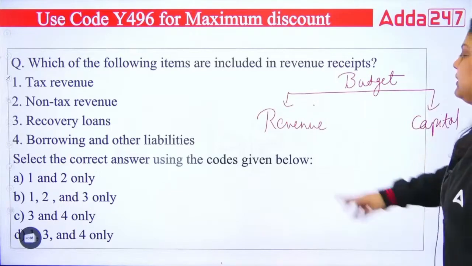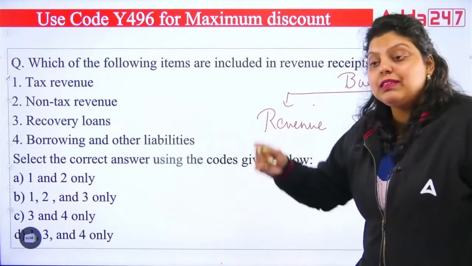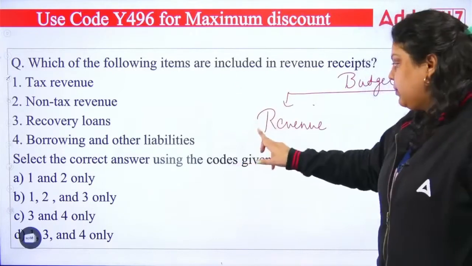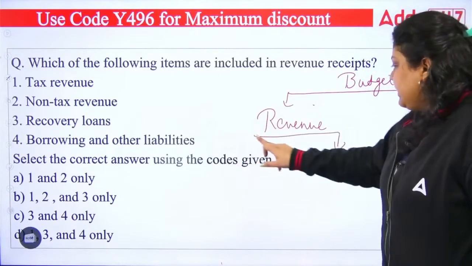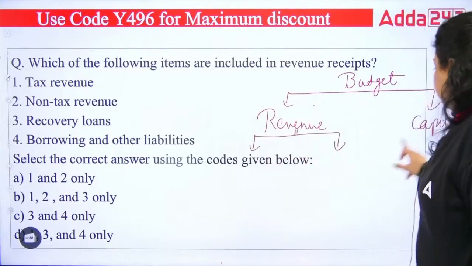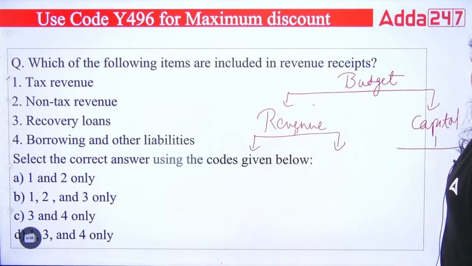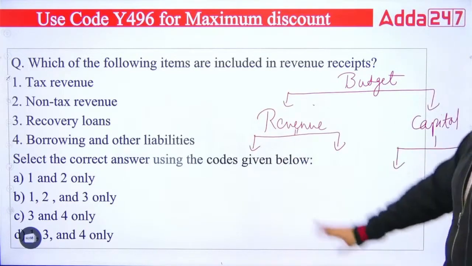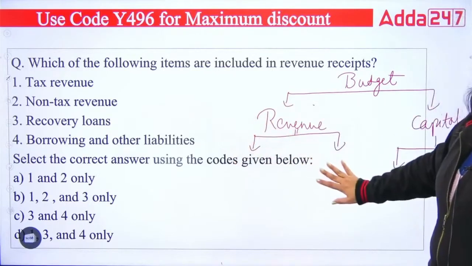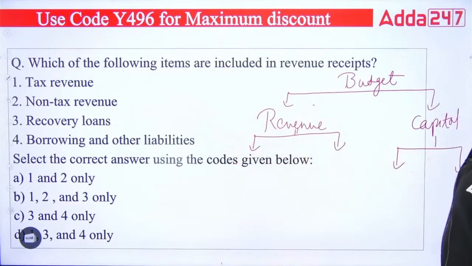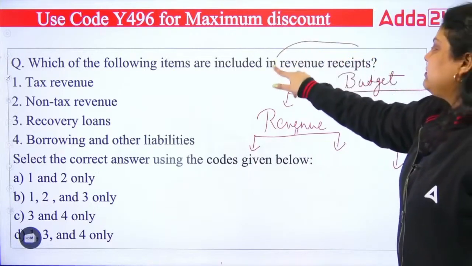Now, budget is always a statement of revenue and expenses of Government of India. So this revenue and expenses will be divided into two parts. The revenue budget and capital budget each have two parts. The first part will be revenue receipts and second revenue expenditure. Here capital receipts and capital expenditure will be there. And when it comes to revenue receipts, it means what?